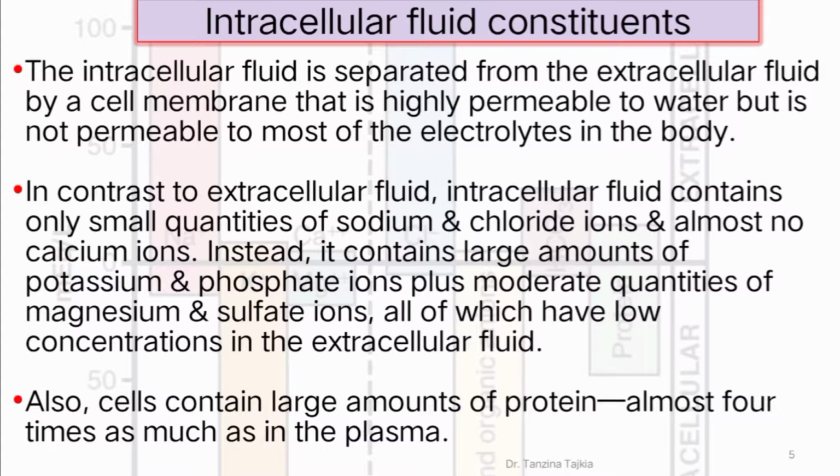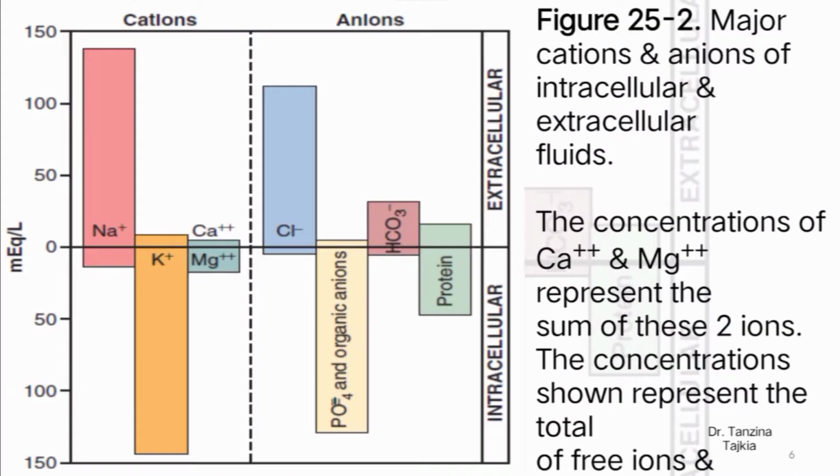Instead, it contains large amounts of potassium and phosphate ions plus moderate quantities of magnesium and sulfate ions, all of which have low concentration in extracellular fluid. Cells contain a large amount of protein, almost 4 times as much as in plasma.